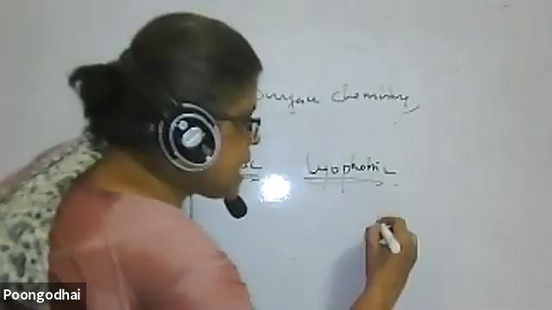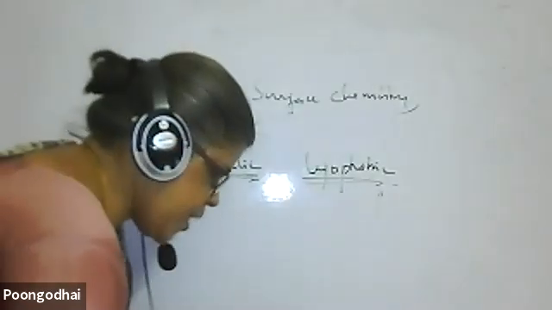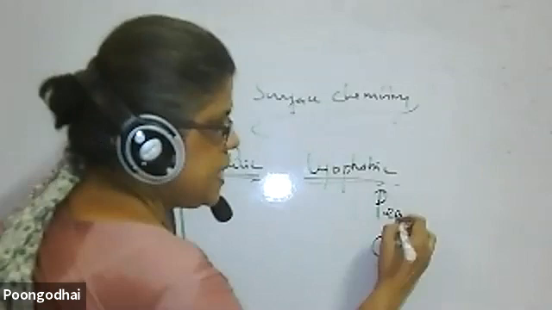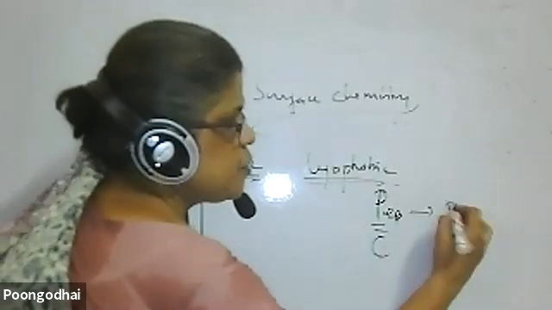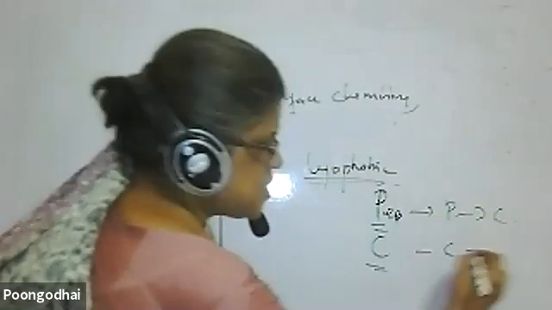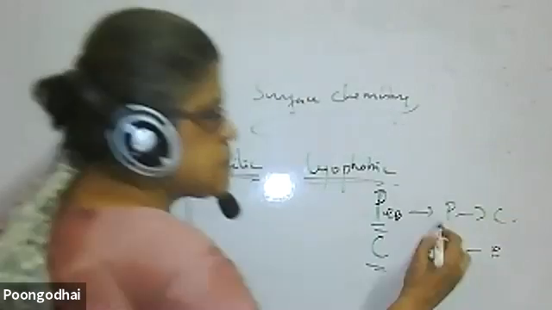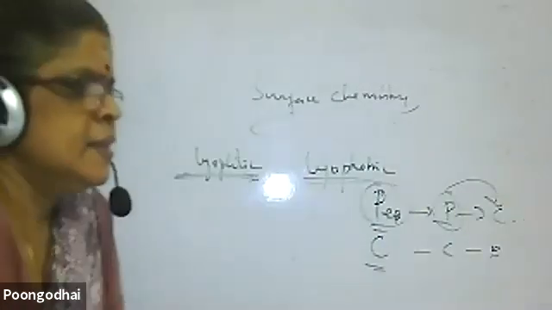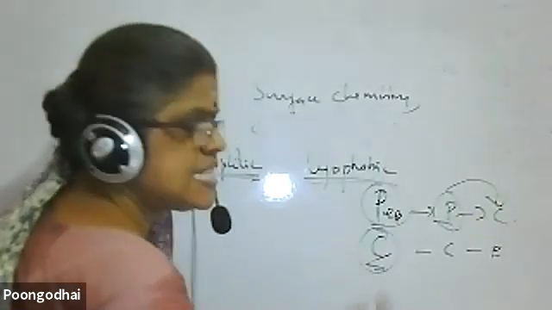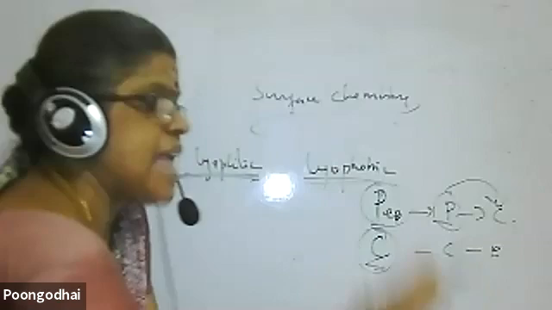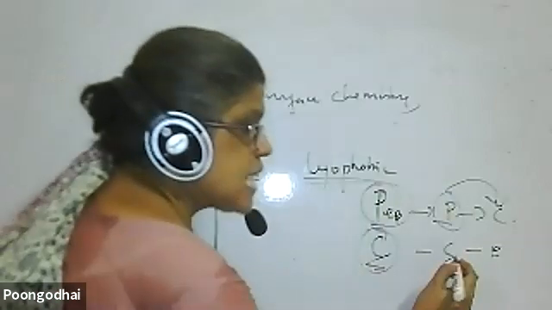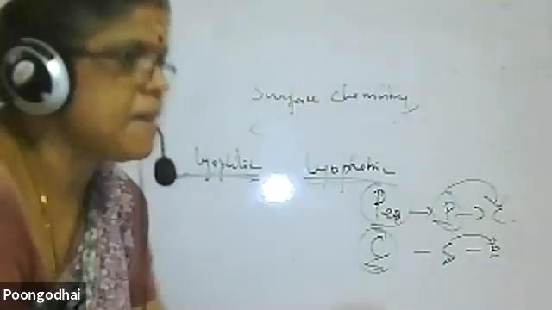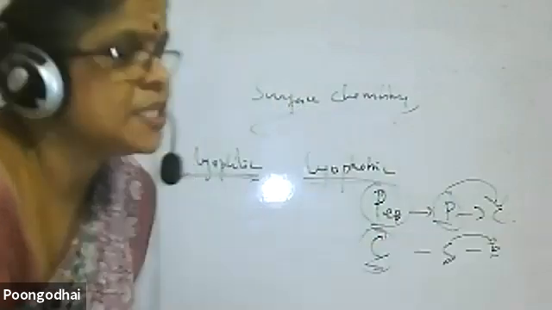Again, I'm repeating: peptization and coagulation. You can keep in mind PPR, peptization, P to C. CC, coagulation, it is C to P. What is P? It is precipitate. Peptization is a process by which a reagent converts a precipitate into a colloid. Coagulation is a process by which, by adding an electrolyte, you can convert a colloid into a precipitate. Peptization is a process by adding a substance I convert a precipitate into a colloid.